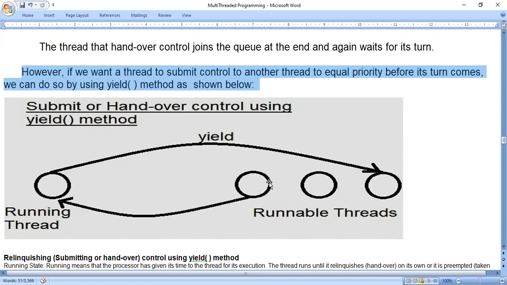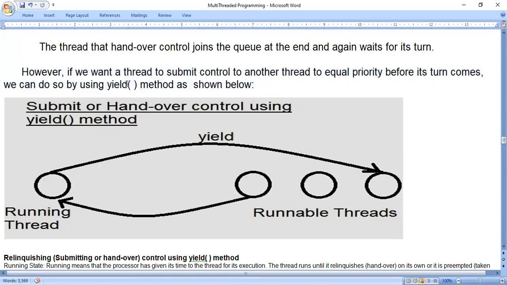So if it is not in the running state, you should consider it in the runnable state. So runnable state is ready to come to the running state. Whenever we consider the runnable state, we should think it is ready to come to the running state. Okay. From the running state again, if you use the yield method, it will join the queue. Which queue? The runnable threads queue. It will join.